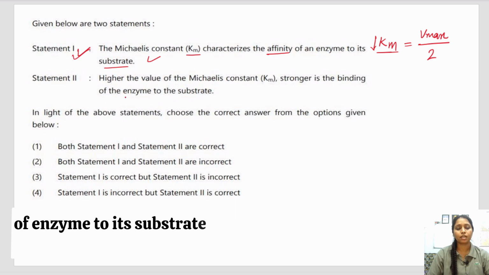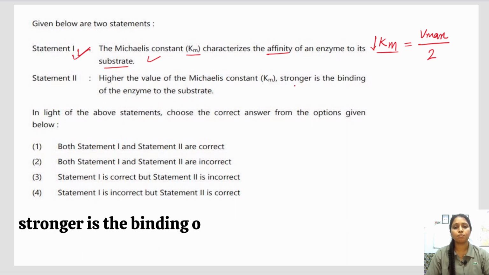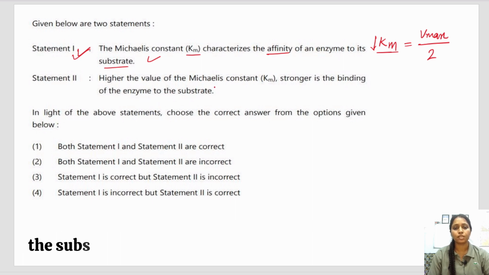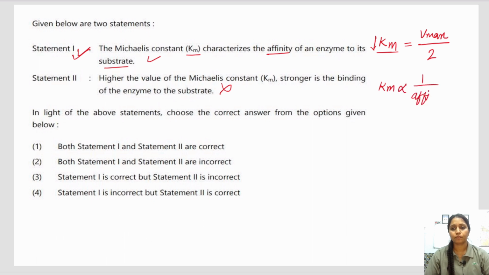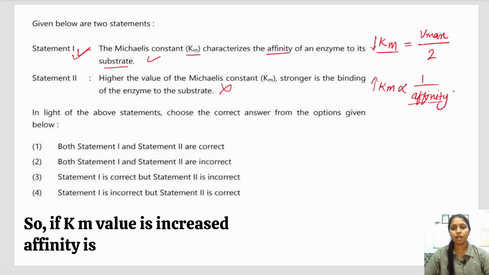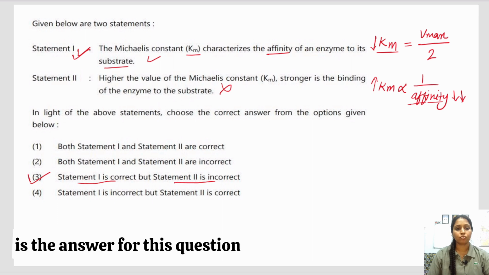This statement is correct. Next is, the higher the value of the Michaelis constant, the stronger the binding of the enzyme to the substrate. This is wrong because Km is inversely proportional to the affinity. So if the Km value is increased, affinity is lower. So this option is incorrect. So statement first is correct and statement second is incorrect. So the third option is the answer for this question.